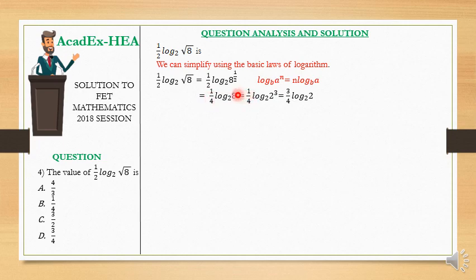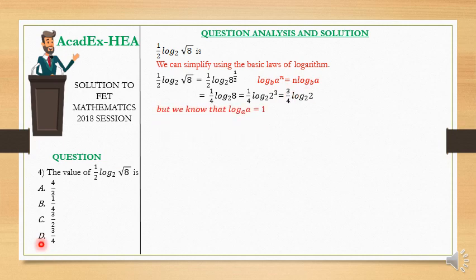And then 8 can still be written as what? 2 to the power 3. And then this 3 is also a power which is going to drop here, and we're going to have 3 times 1/4, which is 3/4, the log to the base 2 of 2.